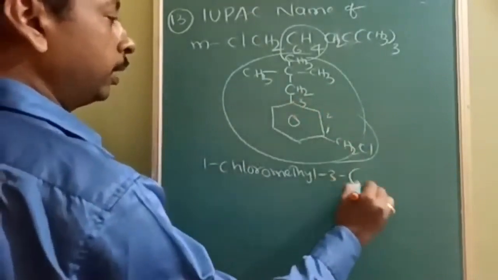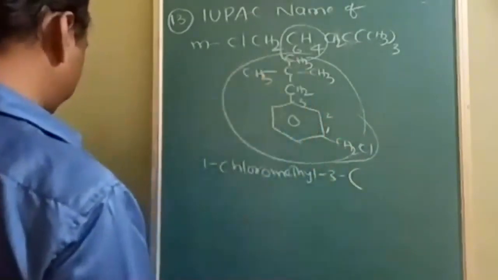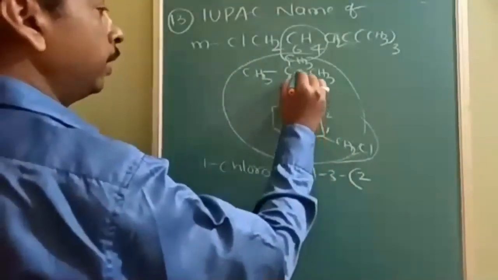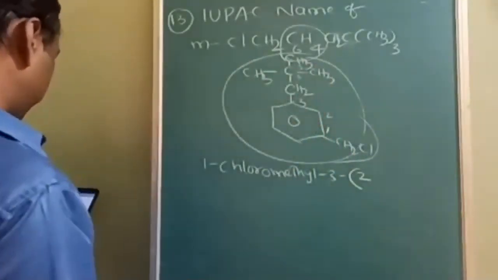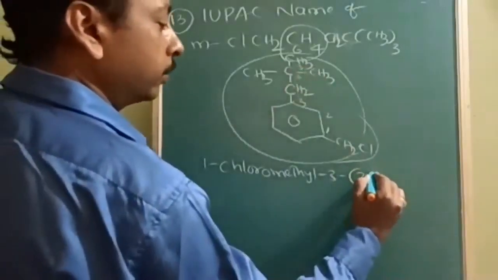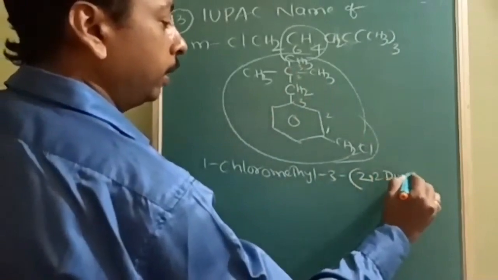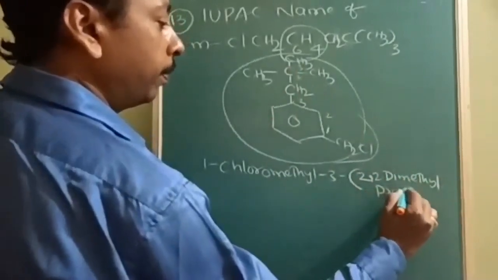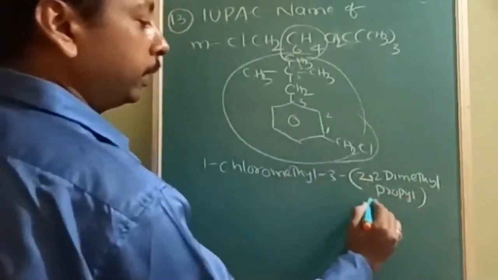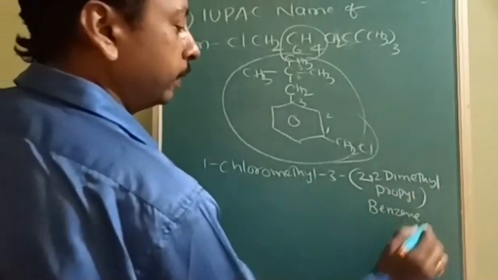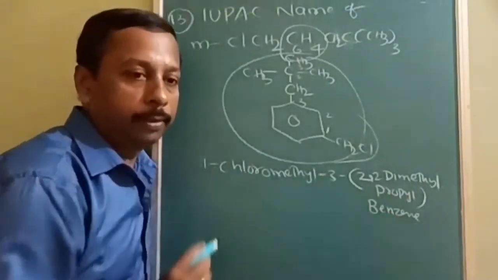Now it is a substituent on a substituent, that is called a complex substituent. On 1, 2, 3, propane is there basically. On propane, the second carbon contains 2,2-dimethyl, so 2,2-dimethyl propyl. Then it is benzene.